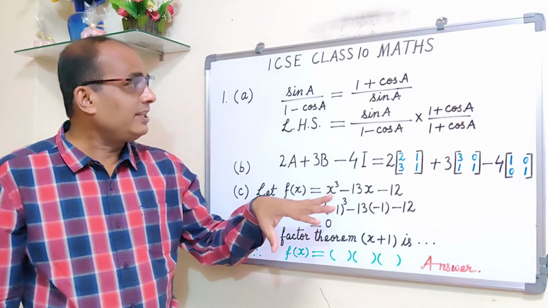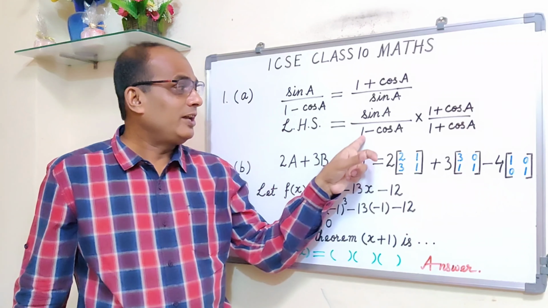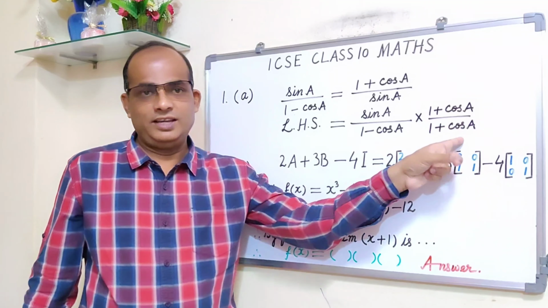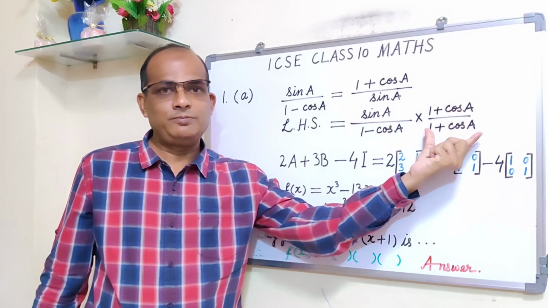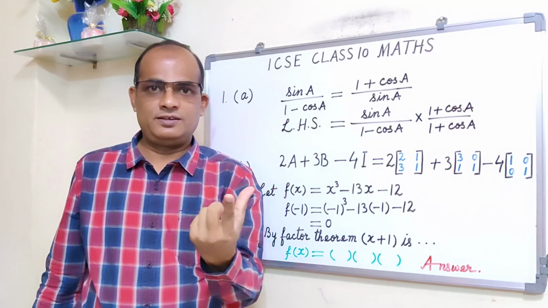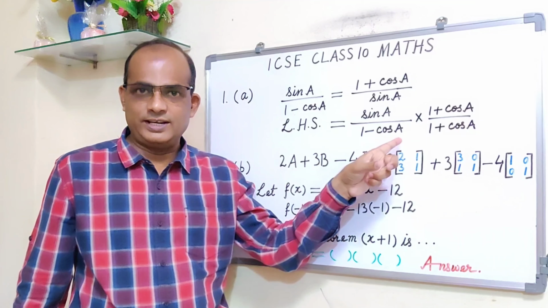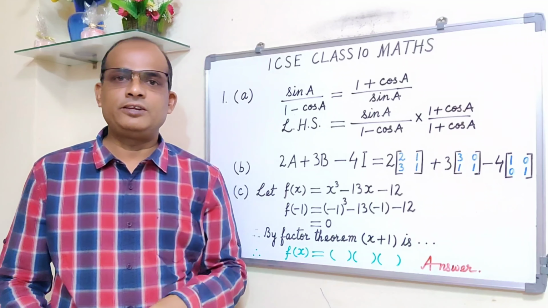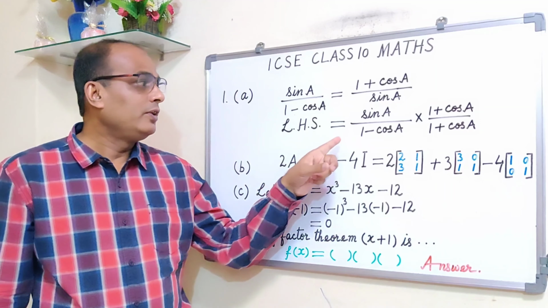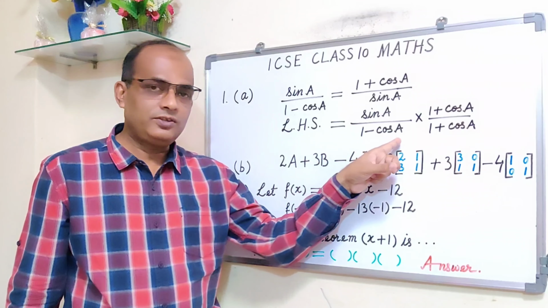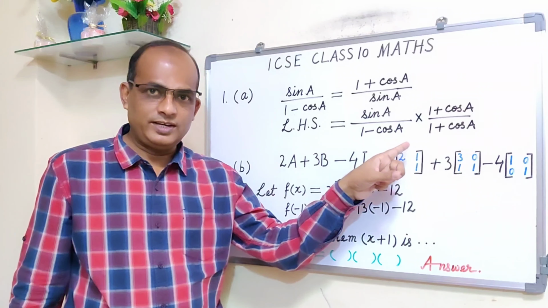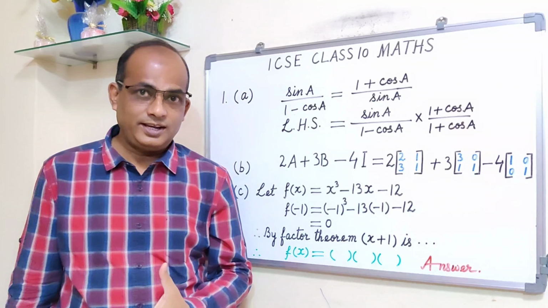Fine. After that, in the denominator we have 1 minus cos A into 1 plus cos A, which is of the form a minus b into a plus b, which gives you a square minus b square. That formula, a plus b into a minus b is equal to a square minus b square. So you get 1 square minus cos square A, that is 1 minus cos square A, which in the next step you write down as sin square A.